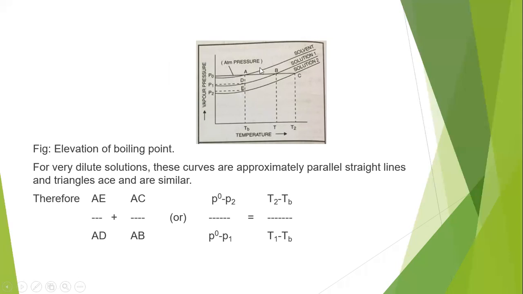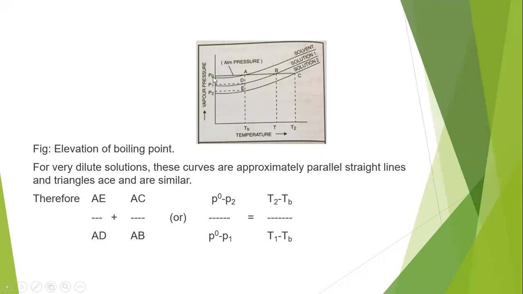This is the elevation of boiling point. The difference, that is, how much higher the boiling point of the solution is compared to the pure solvent, is nothing but the elevation of boiling point, which we have to see based on this graph. When we draw the graph of vapor pressure against temperature, we observe three curves: curve 1 represents the pure solvent, curve 2 is solution 1, and curve 3 is solution 2.